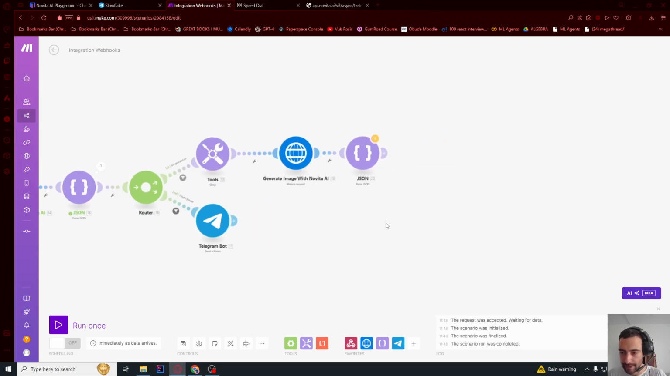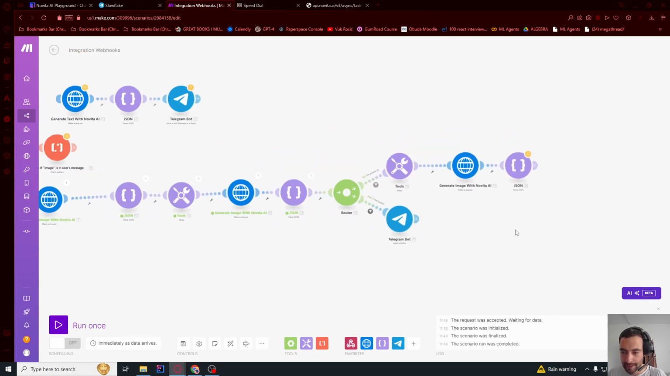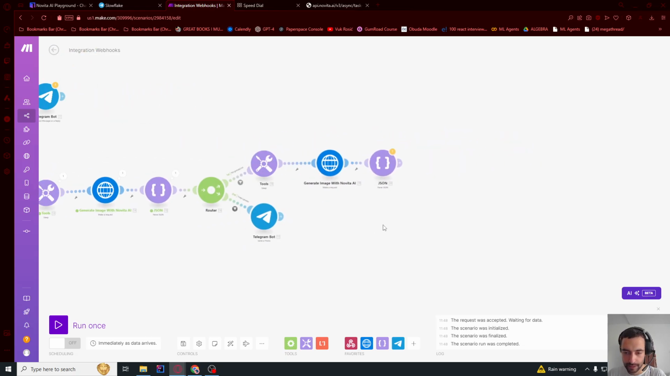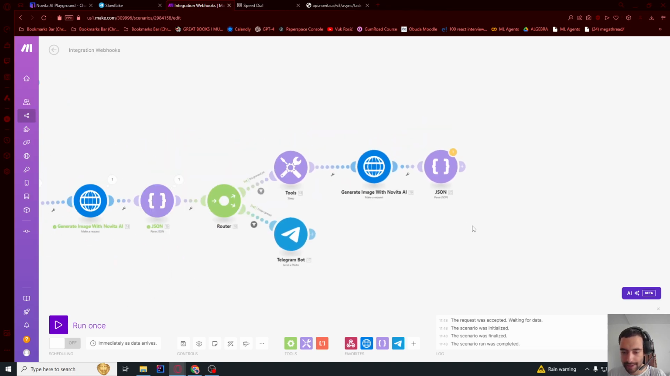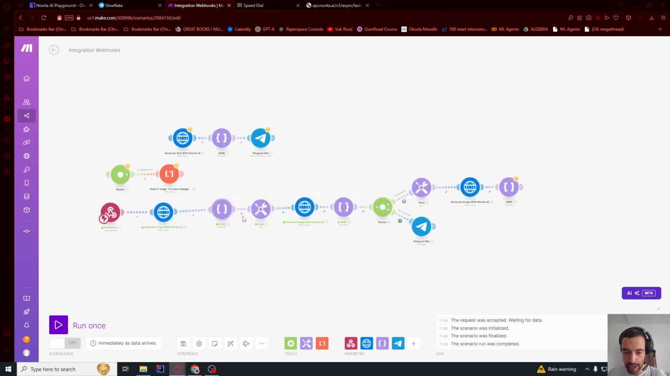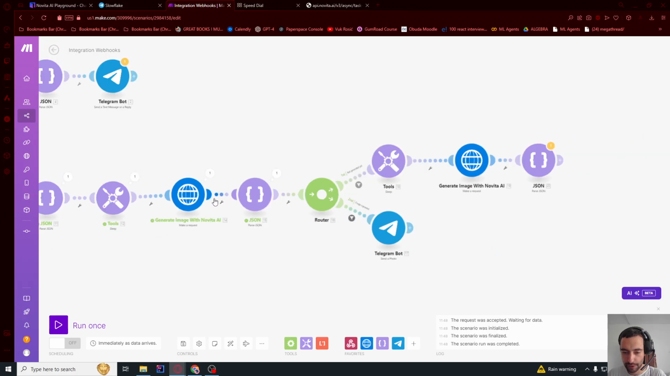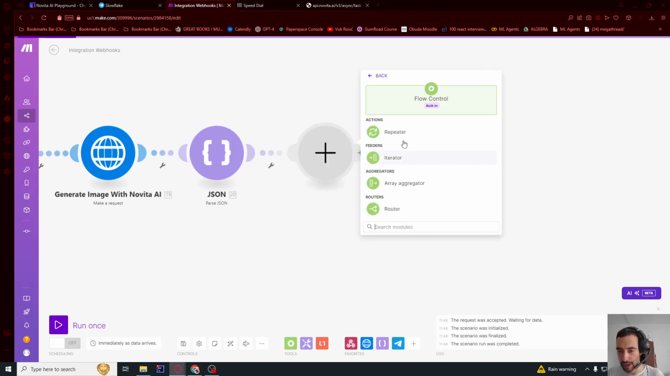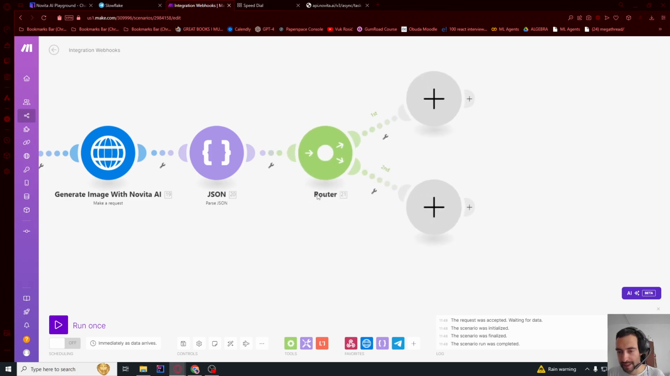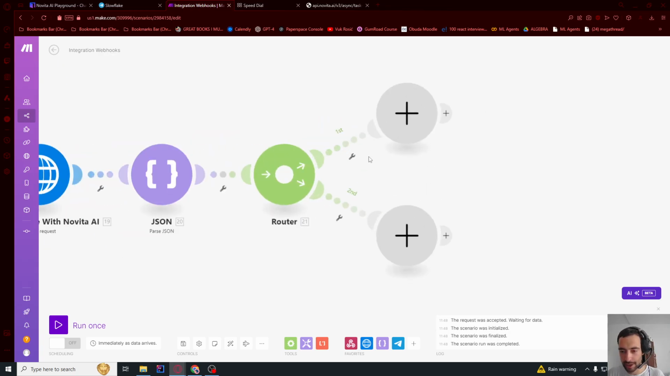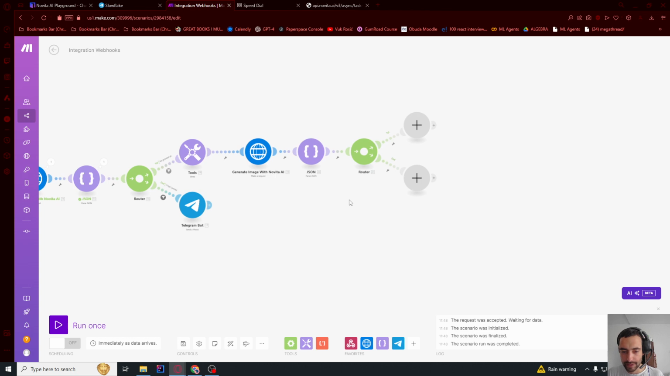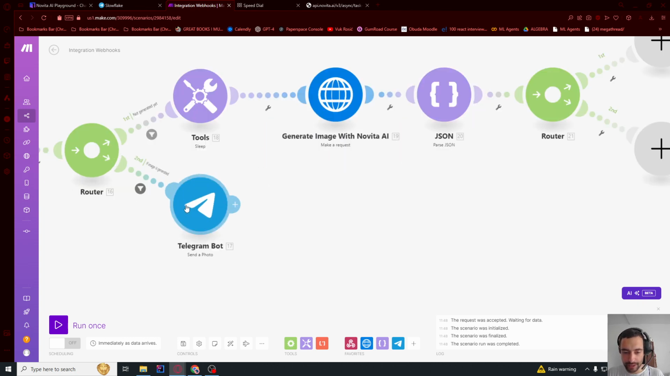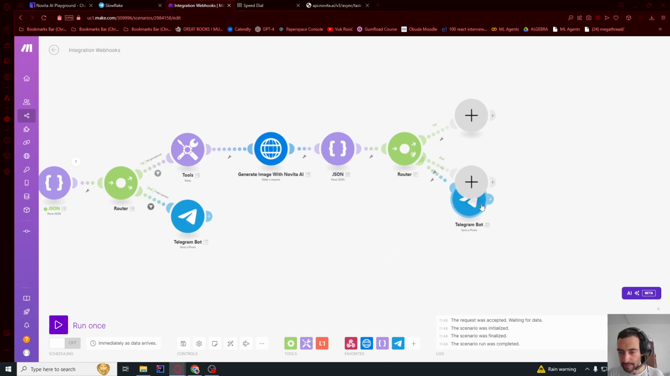And I think let's test this. But let's actually add one more waiting. So if we first wait for 3 seconds, then we wait for 4 more seconds, and let's add a new router. And if it didn't generate yet, then we're gonna actually wait for a bit longer. So if it did generate, I'm gonna copy or clone this Telegram bot and paste it here to send this.